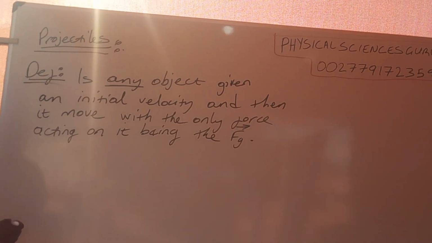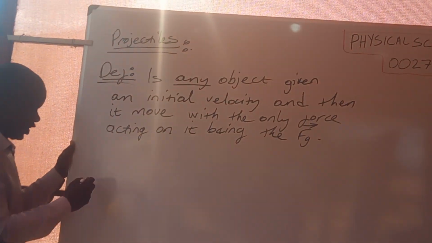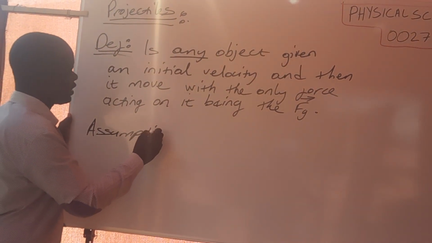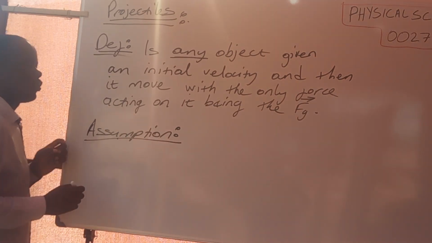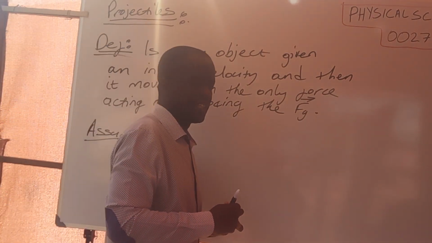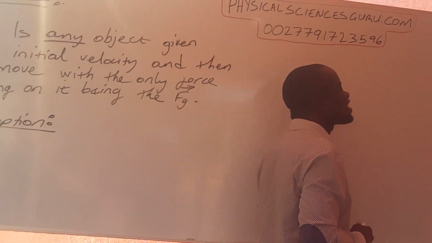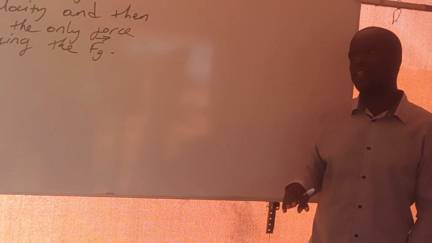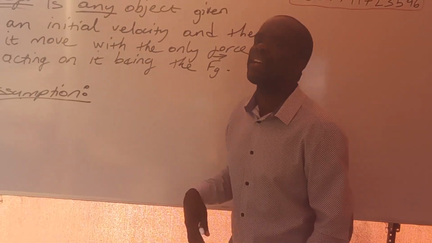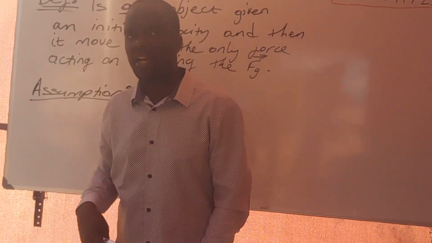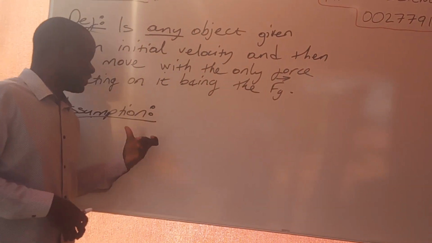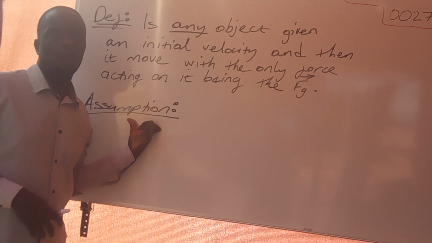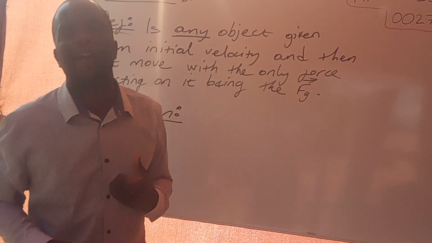So we make an important assumption. What is an assumption? It is something that we assume is not there, when in reality we know that it is there. So what assumption do we make when it comes to projectiles? We are assuming that there is no air resistance.